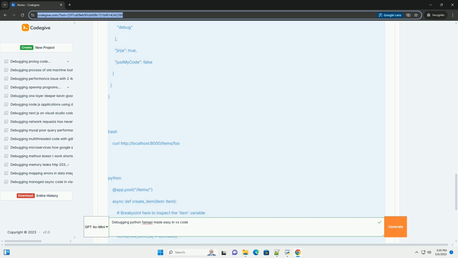Explanation of launch.json fields. Version: the VS Code launch configuration version. Configurations: an array of launch configurations. You can have multiple configurations for different debugging scenarios. Name: a descriptive name for the configuration, for example Python: FastAPI. Type: the type of debugger to use, python for Python debugging. Request: whether to launch a new process or attach to an existing one. We use launch here.